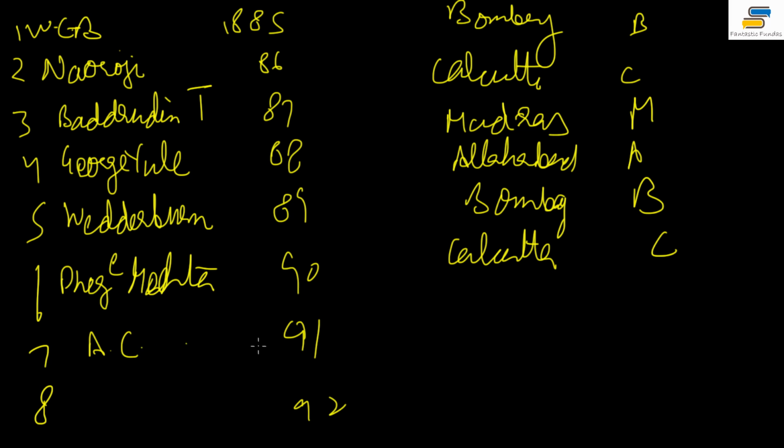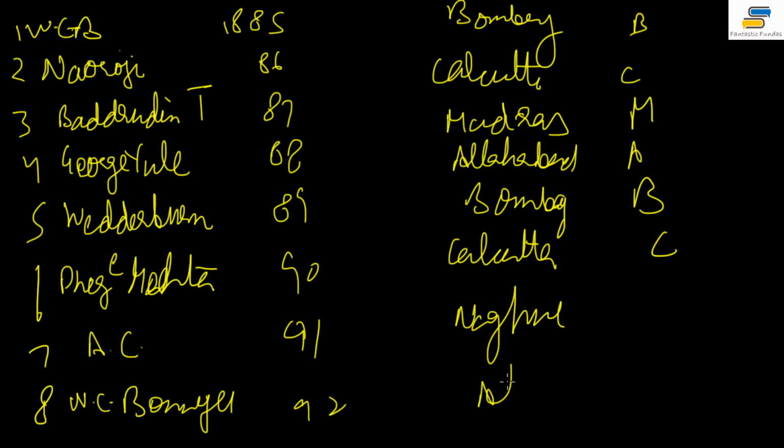And just two more people. Ananda Charlu was there. He was the head at the Nagpur session, not of much importance exactly, right? But what is important is that W.C. Banerjee again becomes the president of the Indian National Congress in 1892, and this time the meeting is in Allahabad. Okay, you don't have to remember everyone, but these are the important ones, because questions are often asked about these Indian National Congress presidents and the cities where they were held in the beginning years, or questions on the women. I'll talk to you about that later on, okay.